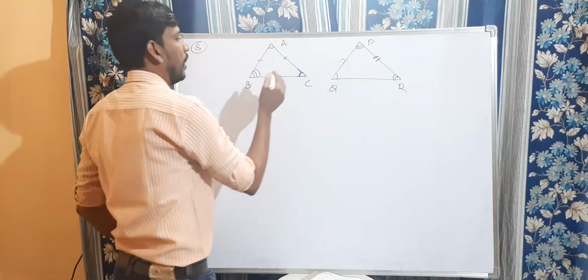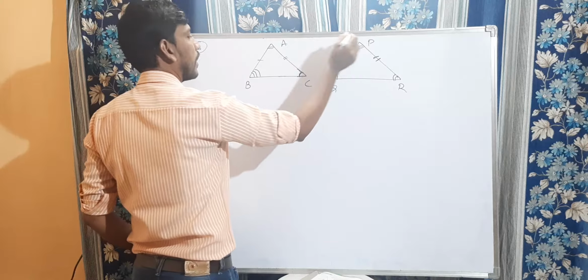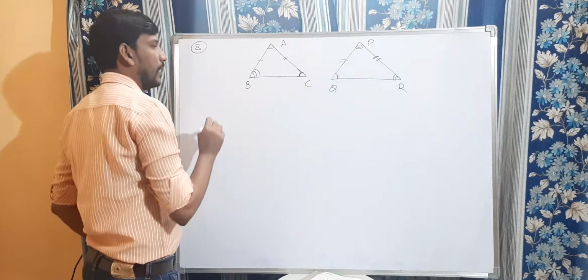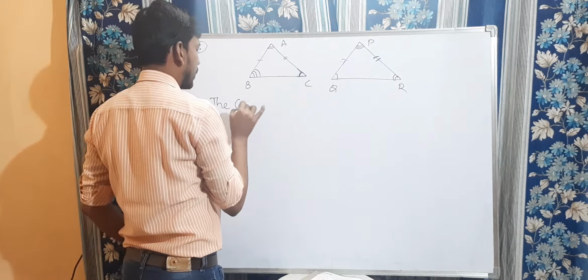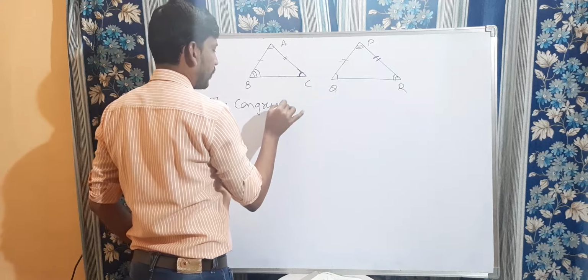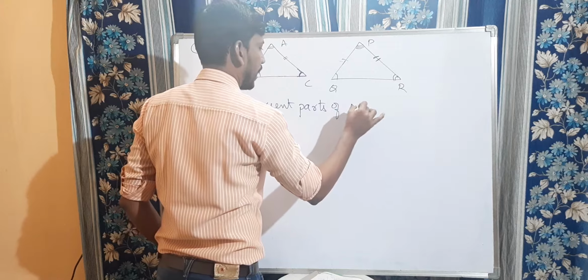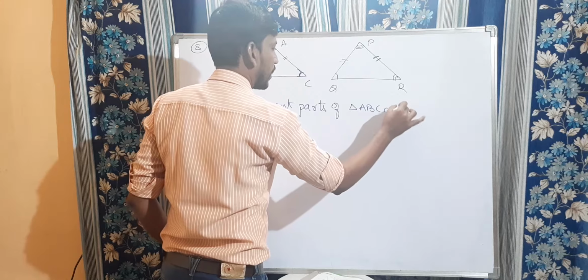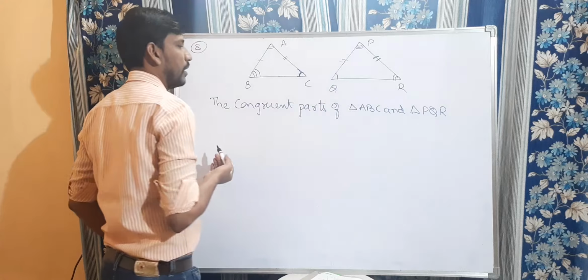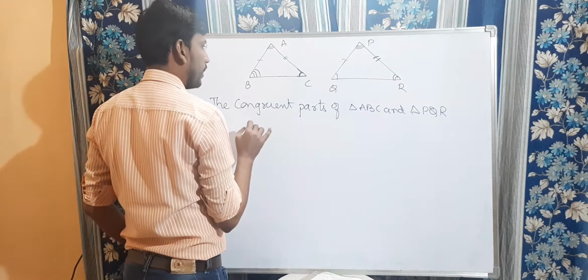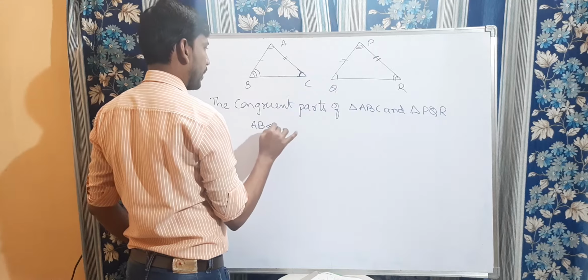So see this here, I draw two triangles, triangle ABC and triangle PQR. Here I am going to write the congruent parts of triangle ABC and triangle PQR. In these two triangles, the congruent parts are here. First of all, start with AB corresponding to PQ.